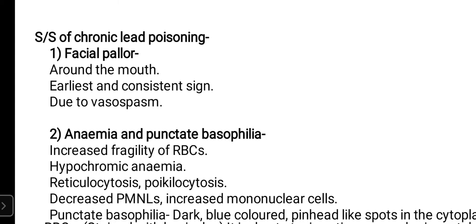Because of the spasm of the arterioles, the face will look pale, its blood supply will be reduced. It is particularly seen in the beginning around the mouth. There will be facial pallor around the mouth. It is earliest and consistent sign. मतलब हर एक lead poisoning के patient में तुम्हें ये sign दिखेगा. And it is because of vasospasm, because of spasm of the arteries or arterioles which are supplying the face. The blood supply to the face will be reduced and it will cause pallor of the face.